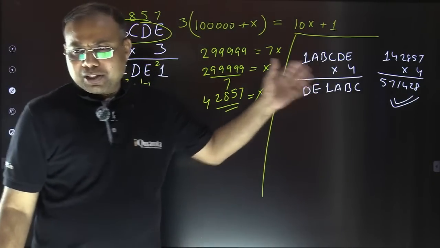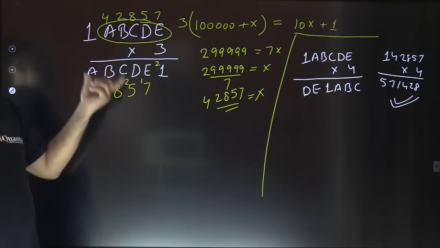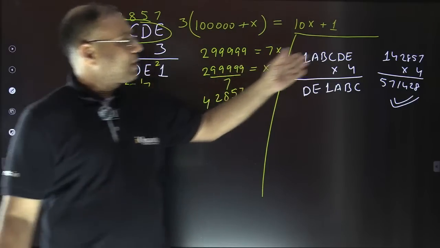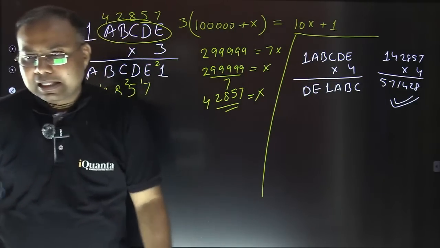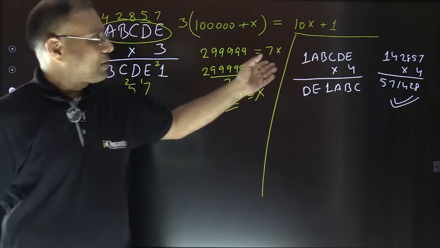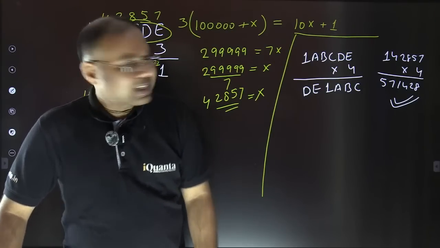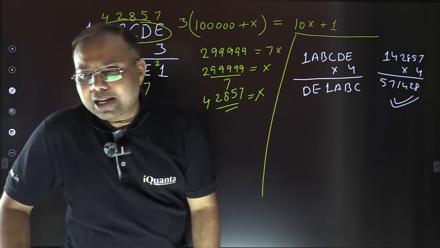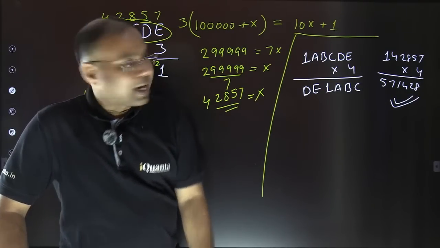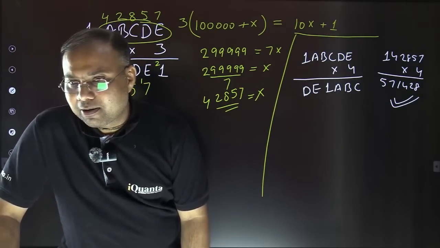Let me make the equation the same way. In the previous case, I assumed ABCD as a single number x. So in this case, how should we distribute the numbers? Can you suggest something? How can I break this number? If I'm working with 5 variables, it is going to be very difficult. So let's try to reduce it to a lower number of variables. How should I break this number into smaller parts? Any idea, any suggestion?